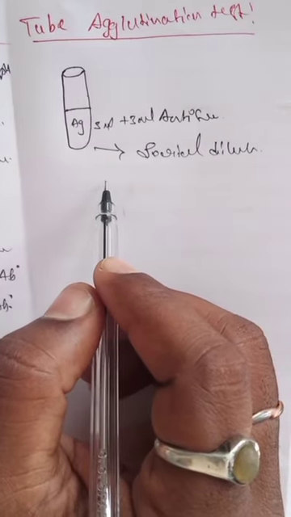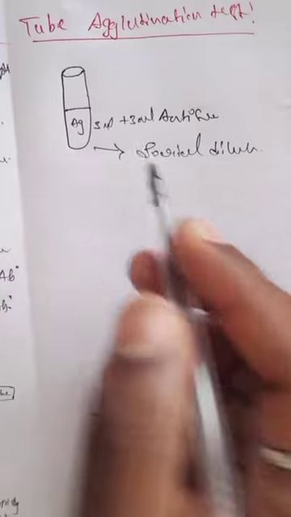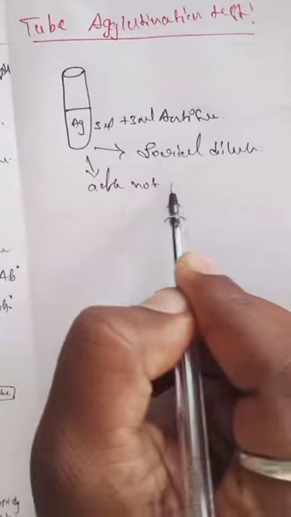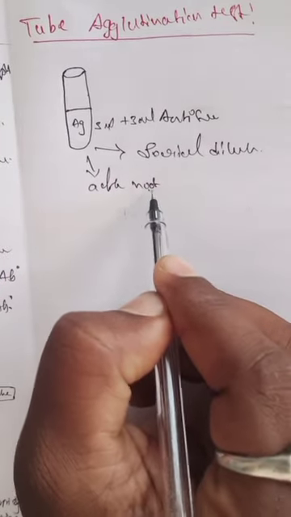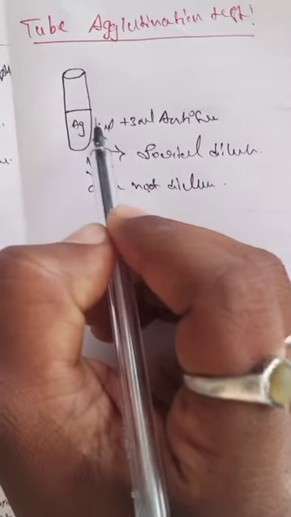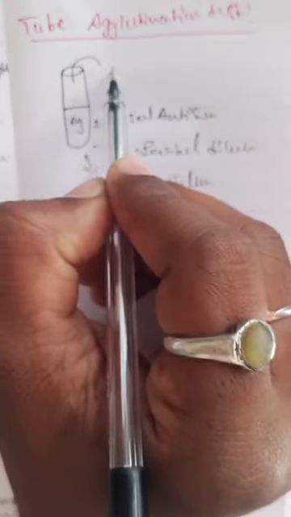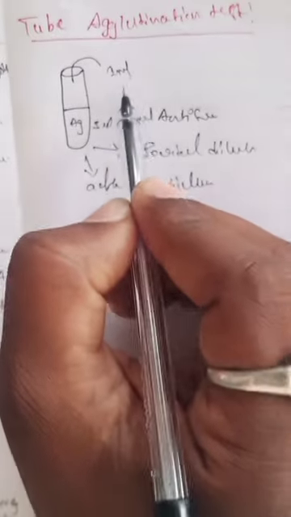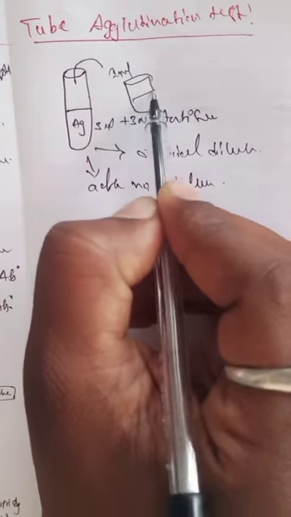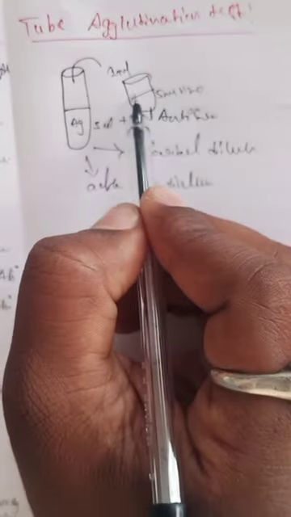The highest dilution of the serum that produces visible clumping is taken as the antibody titre. Dilution means simply, in a test tube there is 6 ml of sample. Take 1 ml of sample from here and add it to 5 ml of water. Total is 6 ml.